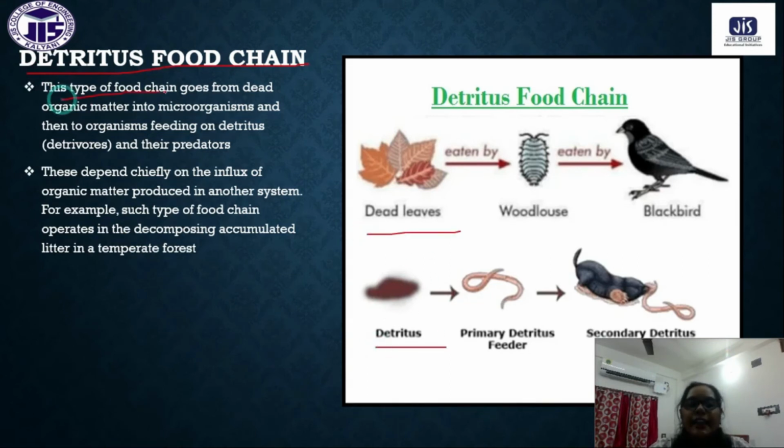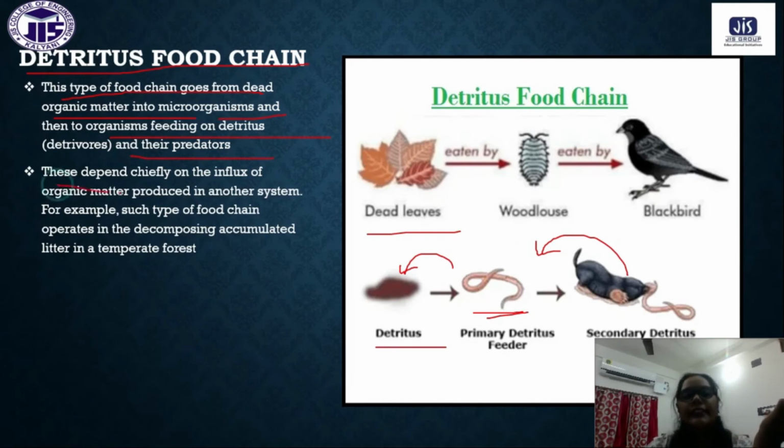Okay, so this type of food chain goes from dead organic matter into microorganisms, which will feed on the dead bodies, and then this millipede will be fed on the secondary detritus. So, organisms feeding on the detritus and their predators. These depend chiefly on the influx of organic matter produced in another system. For example, such a type of food chain operates in the decomposing accumulated litter in a temperate forest.